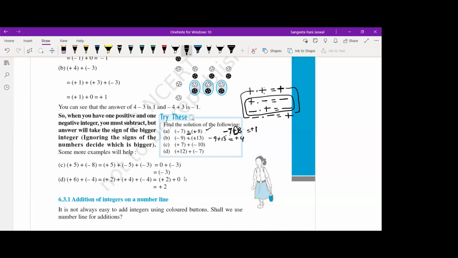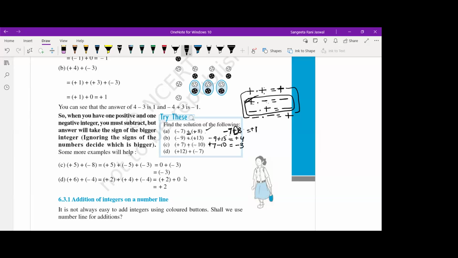7 plus minus 10 now. Now you can see here plus is here and inside the bracket there is minus. So plus into minus. So here we are looking at the product rule. Plus into minus is minus. So that means 7 plus 7 minus 10. Right? You can see like this, plus 7 minus 10. So 10 minus 7, just subtract the numbers first. 10 minus 7 is 3. Then put the sign of the bigger number, just like this. Right? Do the subtraction as you do normally and put the sign of the greater number. This is all you have to do.